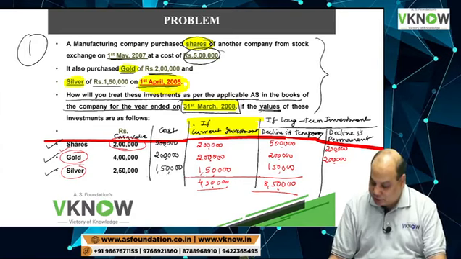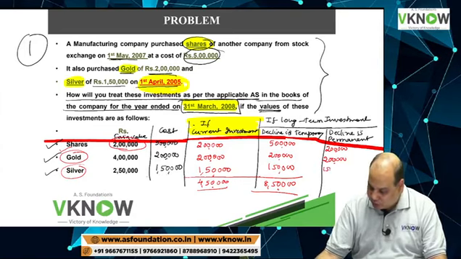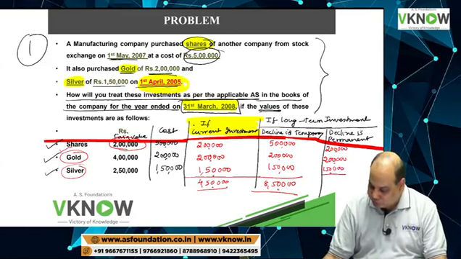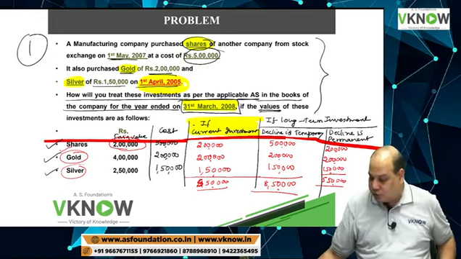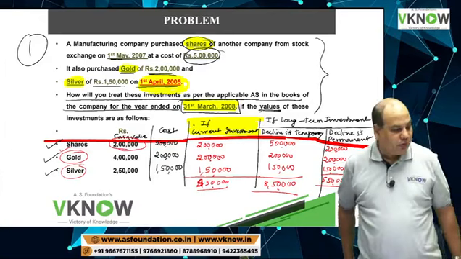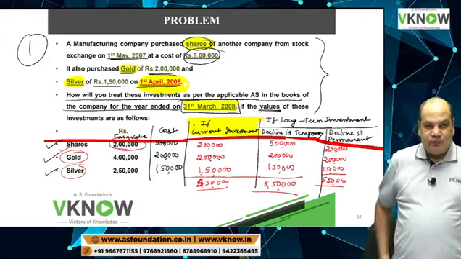And in case of silver also, I will take 1,50,000 only. So total 5 lakh 50,000. Gold will be 2 lakh, silver will be 1 lakh 50,000, shares will be 2 lakh. Is it right?